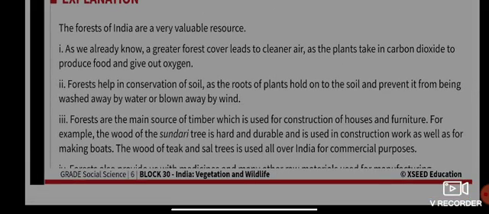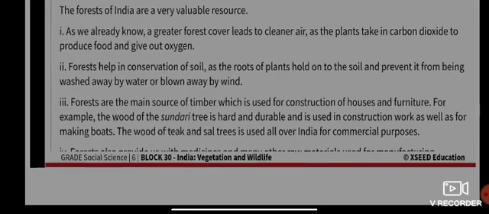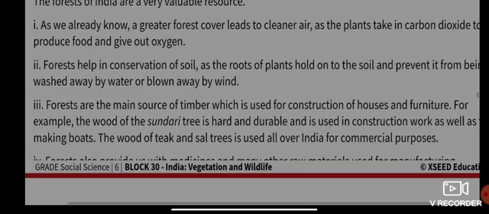Point number two is that forests help in conservation of soil, as the roots of plants hold on to the soil and prevent it from being washed away by water or blown away by wind. Point number three, forests are the main source of timber, which is used for construction of houses and furniture.